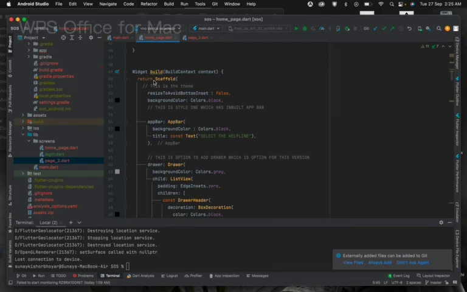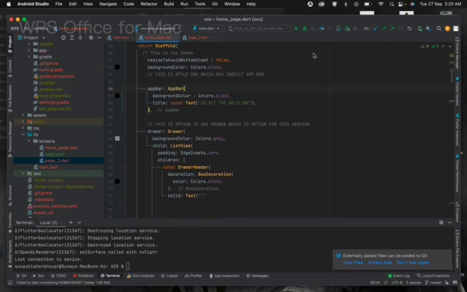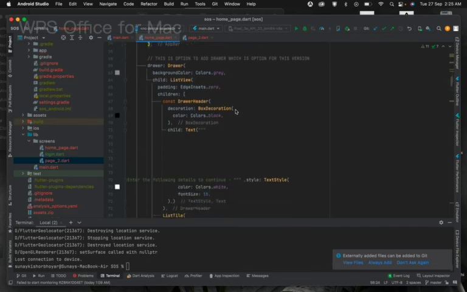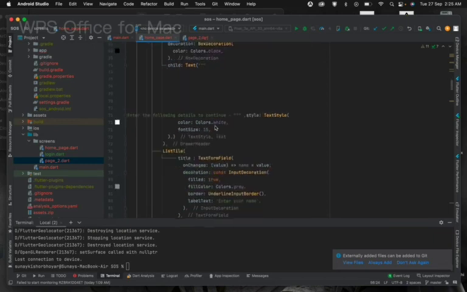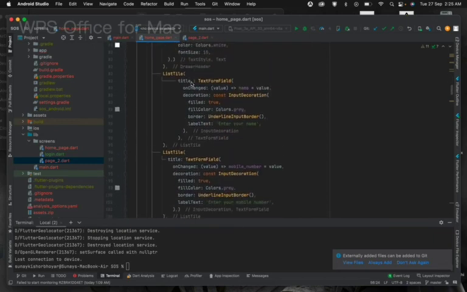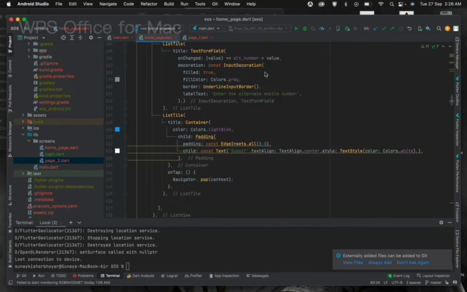Getting to the main function, we are using the scaffold library, which includes many pre-built design UIs, I would say. The app bar basically gets the main app bar on the page. This is our basic code. This is the drawer code. In this drawer code, you can see we have included the text forms. The text forms are included in the list item itself. So this is the kind of creativity we have used to make this UI as simple as possible for any user.